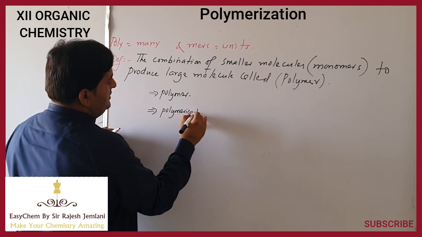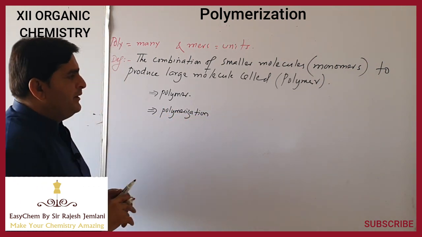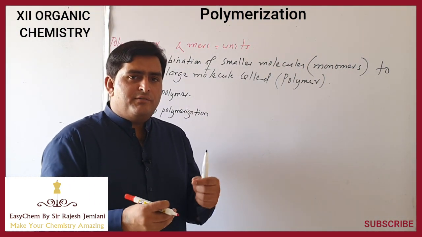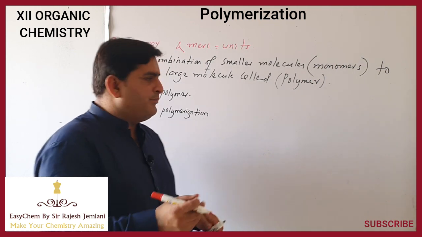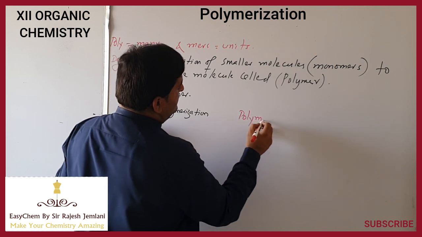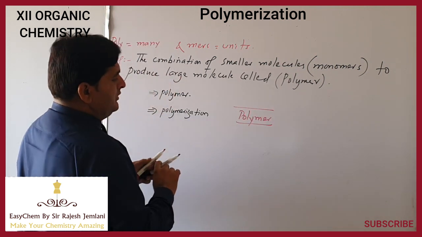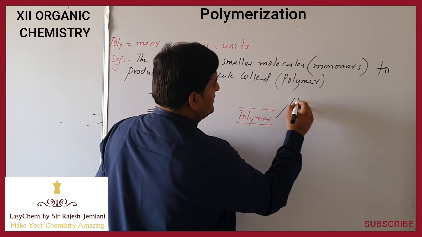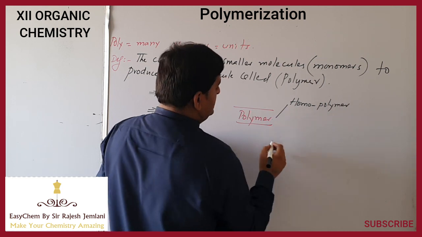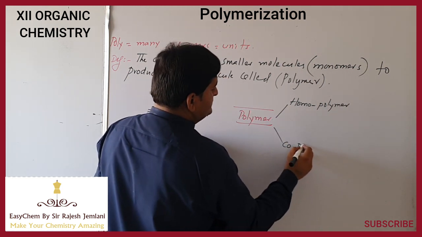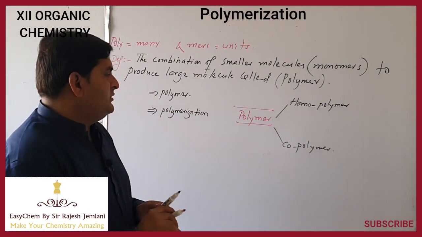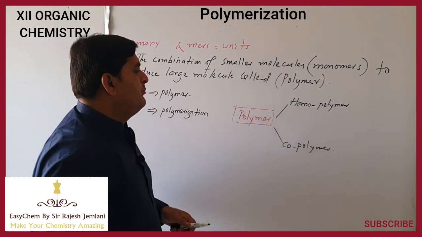So polymerization is a process of formation of a large compound by self combination of repeated same kind of units called monomers. There are two kinds of polymer. Number one is homopolymer. Number two is copolymer. What is the difference between homopolymer and copolymer?